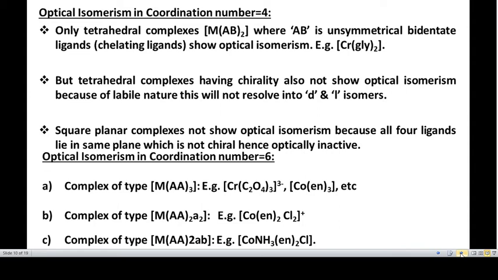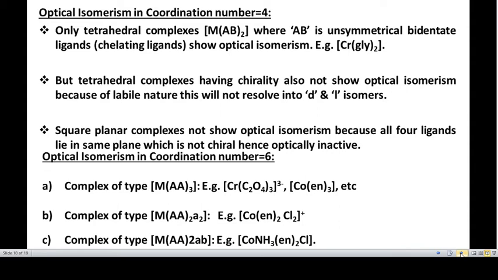Now, in the first case, that is M(AA)3, the example is the oxalate ligand, that is the chromium trisoxalato complex ion. And in the second case, it is ethylenediamine as a ligand, that is the cobalt ethylenediamine complex.